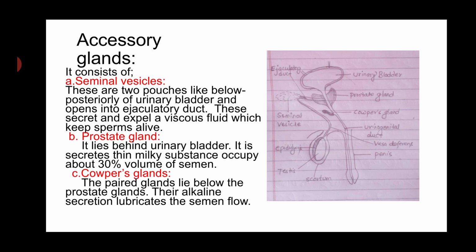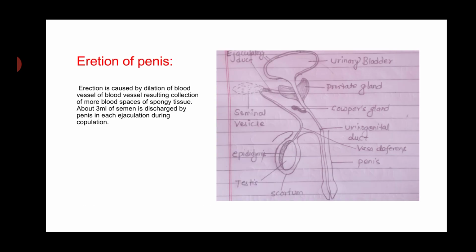Prostate gland. It lies behind the urinary bladder. It secretes a thin milky substance, which occupies about 30% volume of semen. Cowper's gland. The Cowper's gland lies below the prostate gland. Their alkaline secretion lubricates the semen flow.